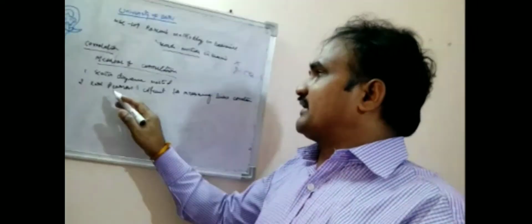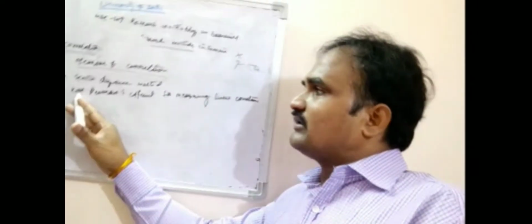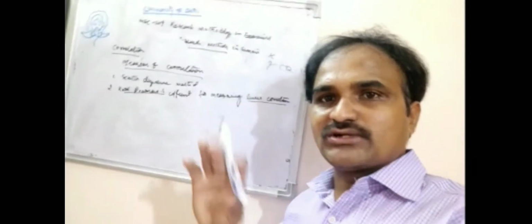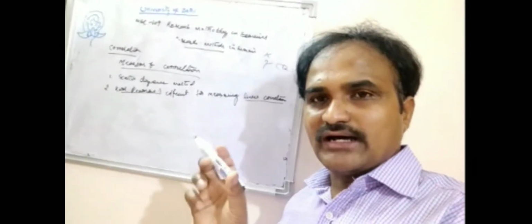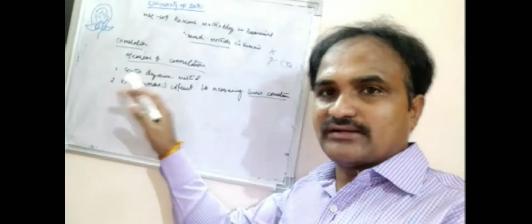Directly you can write Karl Pearson correlation, but it always measures linear correlation. What is linear correlation? When one variable changes, the other variable changes in the same proportion. That is linear correlation.